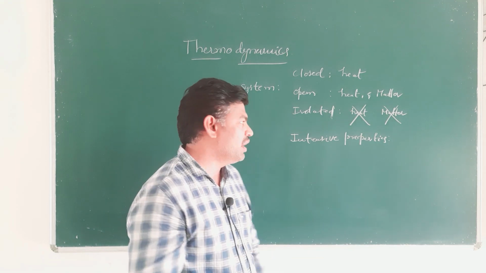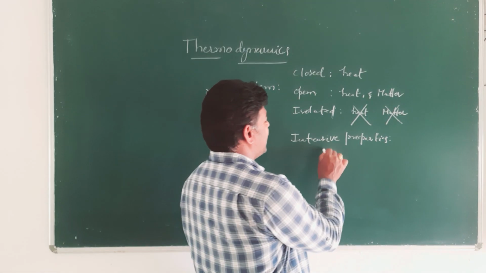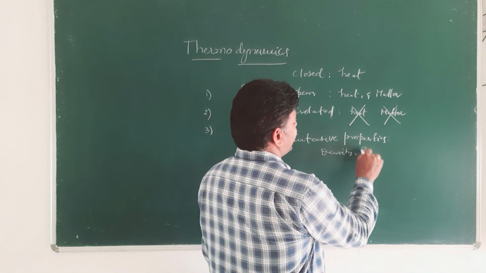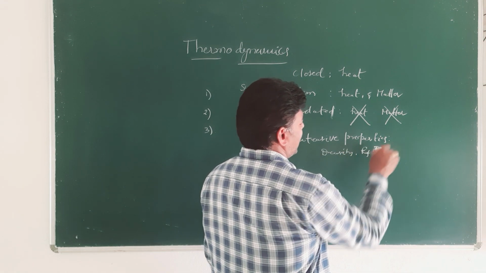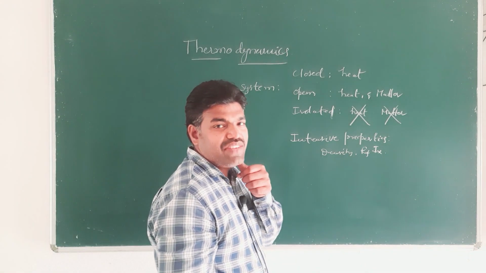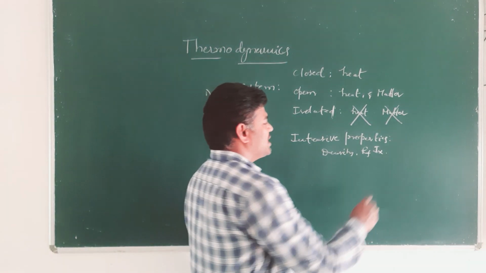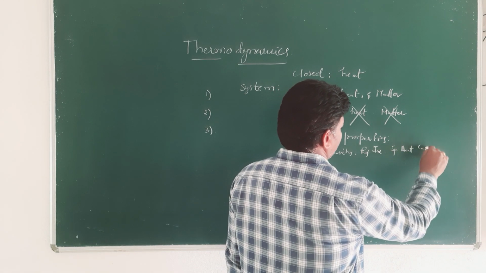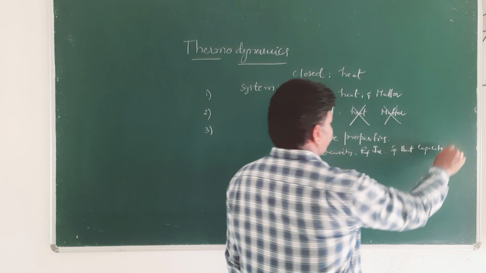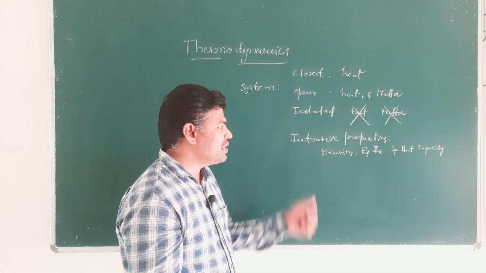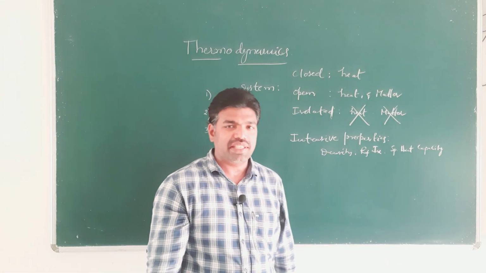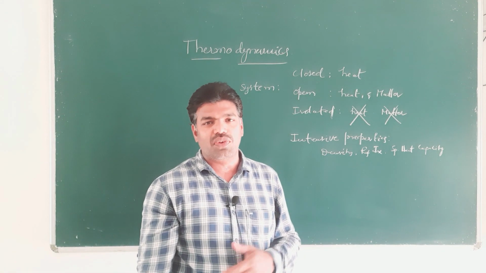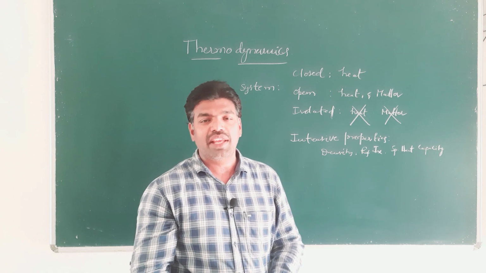Okay. Examples for intensive properties are density, refractive index, specific heat capacity. For example, density: if you take 1 liter of water or 1000 liters of water, the density remains the same.